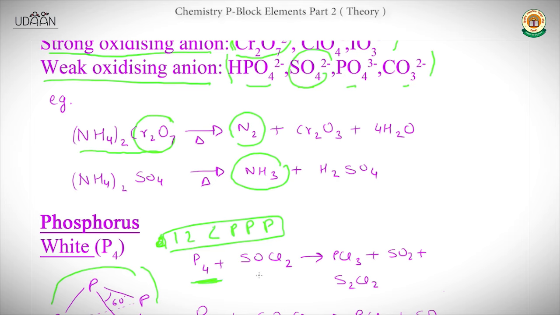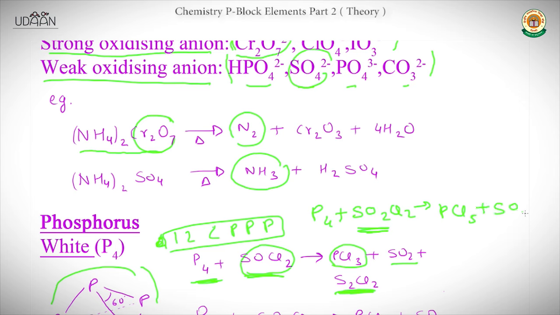This P4, when reacted with SOCl2, gives PCl3, SO2 and S2Cl2. And there is one more important reaction, when P4 reacts with SO2Cl2. You can see the difference: SOCl2 and here it is SO2Cl2. When it reacts, this gives pentagonal bipyramidal PCl5 and SO2. So these two reactions are very important, and this can easily be asked by JEE in paragraph form. So you should remember them. Very important reactions, and it is from NCERT only.